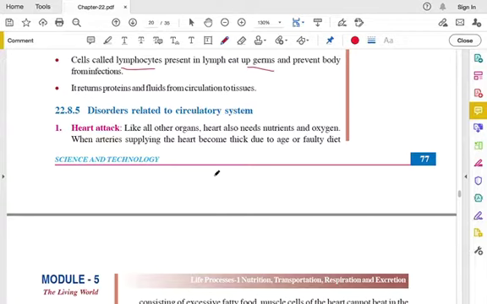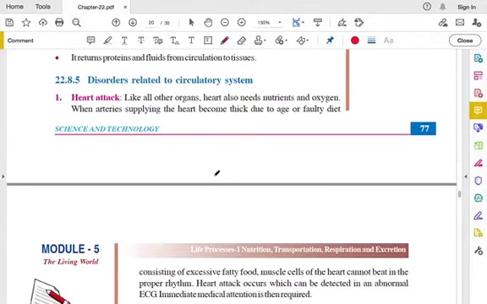The next topic is disorders related to the circulatory system. If there is proper function, then there are no disorders, but if there is improper function, some diseases happen in the circulatory system. The first one is heart attack. You might have heard about heart attack. Like all other organs, the heart also needs nutrients and oxygen.